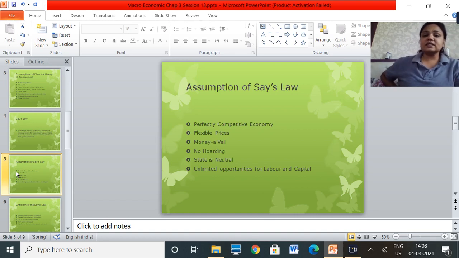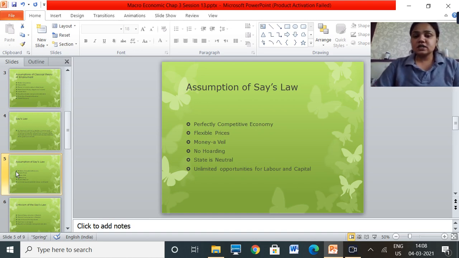Next is the state is neutral. Now what does that mean? It is also assumed that the state does not interfere with the activities of the economy. When we talk about the state here, we mean the government. So the government is neutral, the government is not intervening at all in the economy. And last is unlimited opportunities of labor and capital. So the supply of labor and capital in the economy is perfectly elastic. In other words, the supply of labor and capital can be increased to any extent and in any proportion in the enterprise. So it is perfectly elastic.